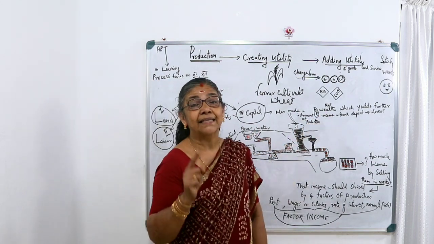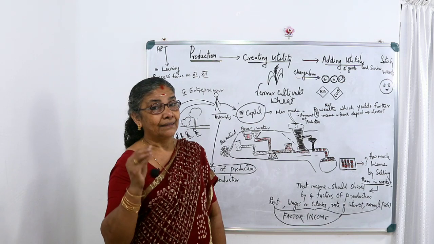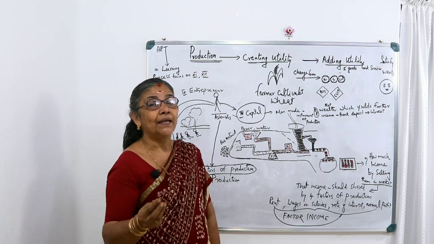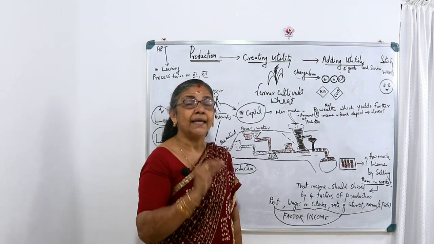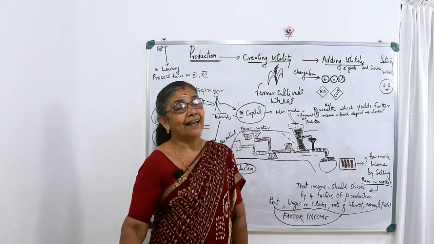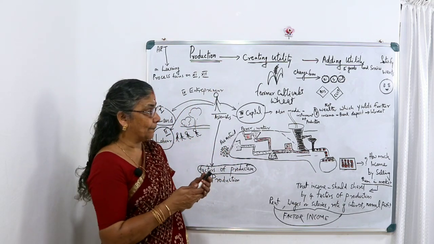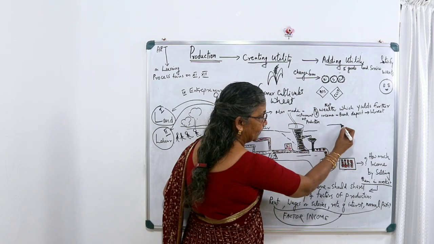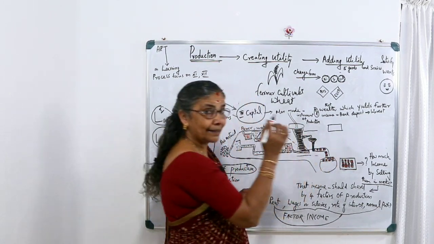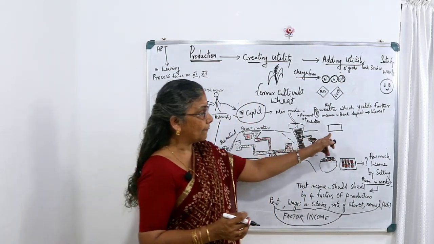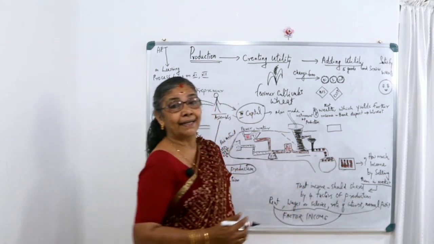Capital is that wealth which yields further income. If you are depositing money in the bank, that is also known as capital. Why? Because that capital is getting a rate of interest.